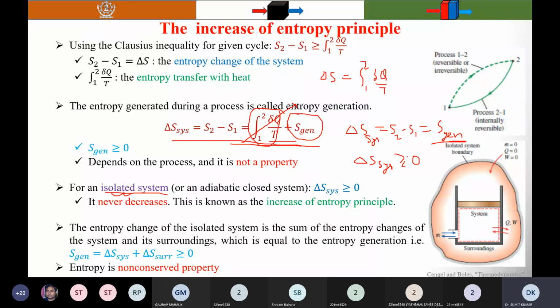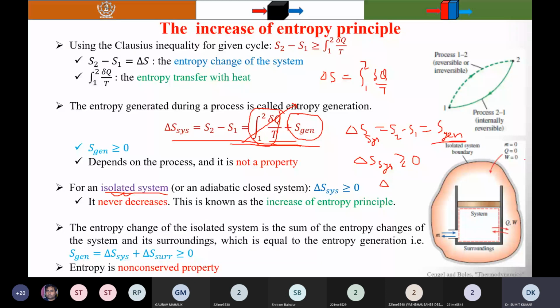So what is the meaning of the delta S here? Because there is no entropy transfer, the change in entropy, what is the physical significance? The physical significance is that the entropy change of an isolated system is always greater than or equal to 0. There is no entropy change when it is a reversible process, meaning S2 is equal to S1.